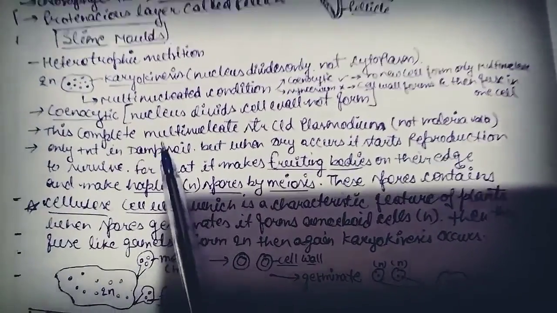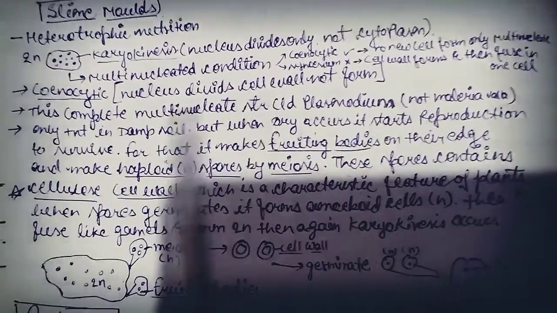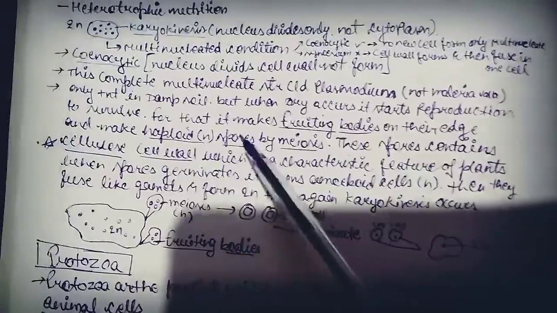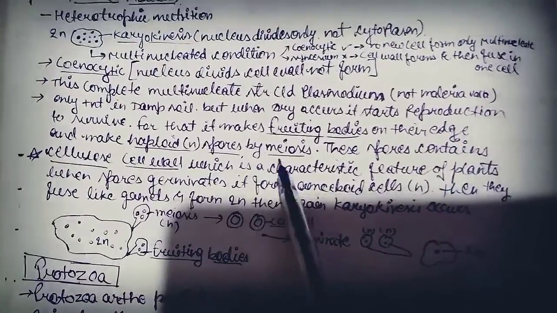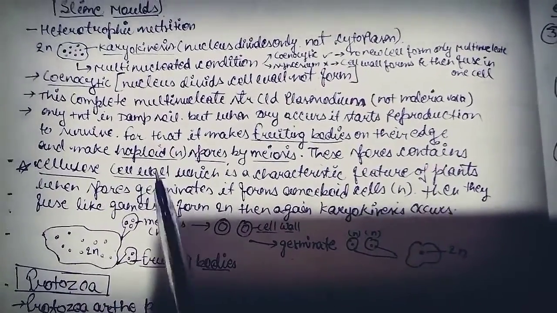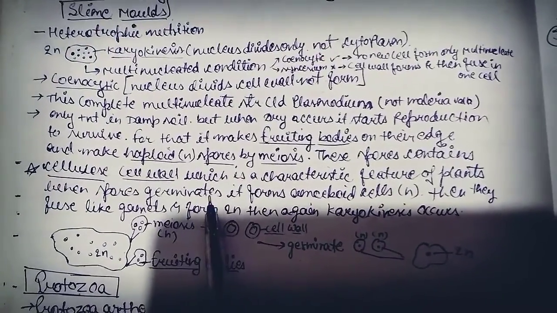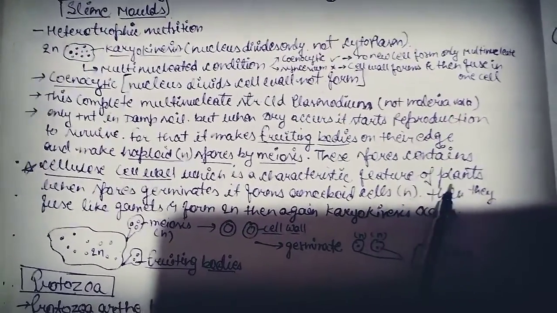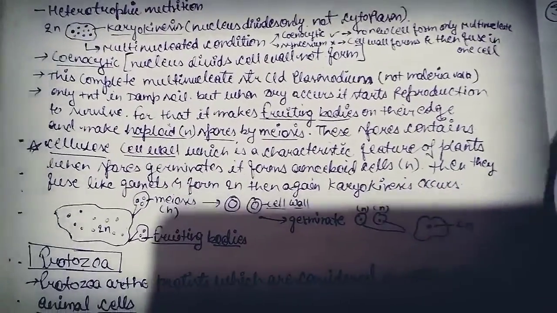And it is only present in damp or moist soil, but when dryness occurs, it starts reproduction to survive. For that, it makes fruiting bodies on its edge and makes haploid spores by meiosis. These spores contain a cellulose cell wall, which is a characteristic feature of plants. And when a spore germinates, it forms amoeboid cells. Then they fuse like gametes and form 2N again, and karyokinesis occurs.